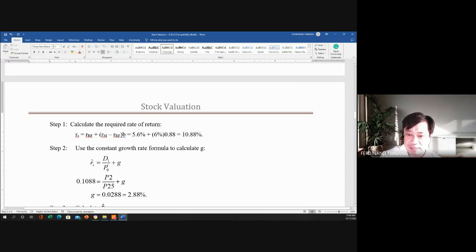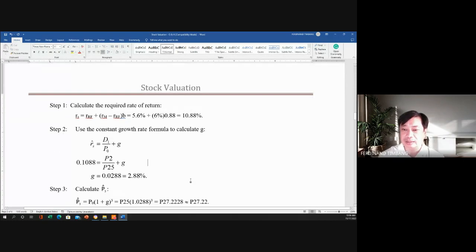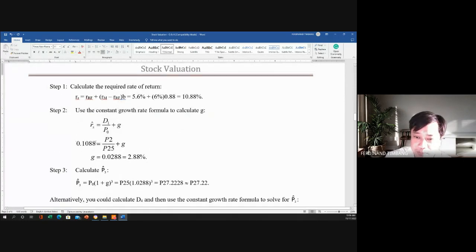So since in this part naman, using this formula, which is also the required rate of return, but this time we can compute for the G. So alam naman natin na ang required return now is 0.1088. Then we have the P0.